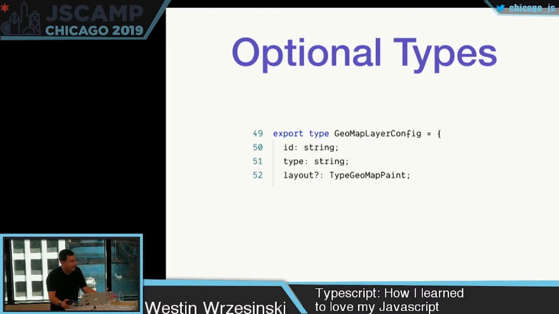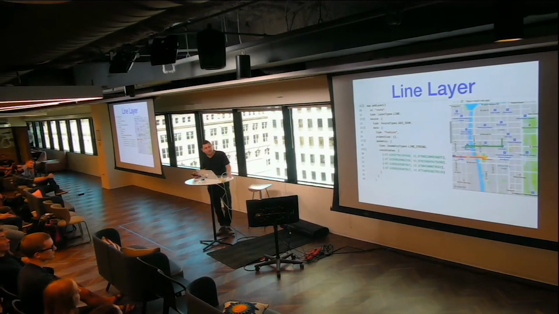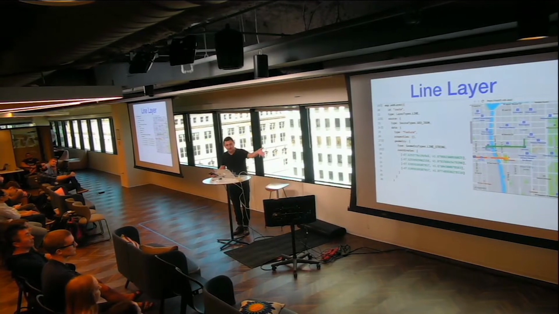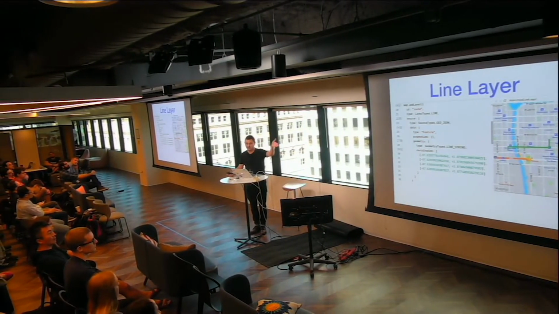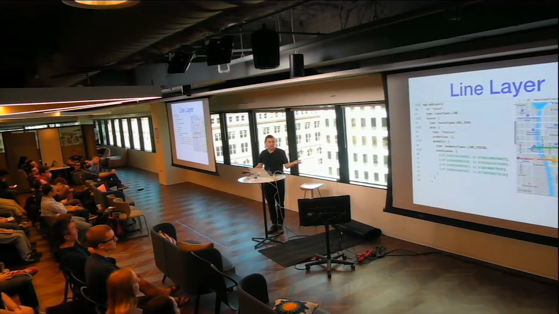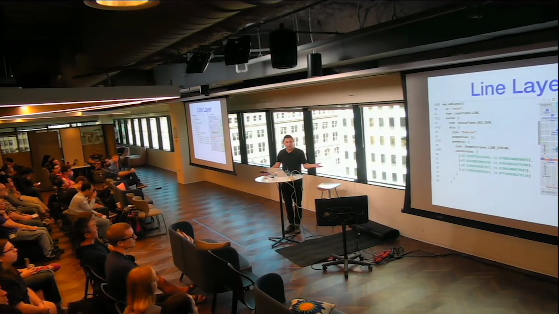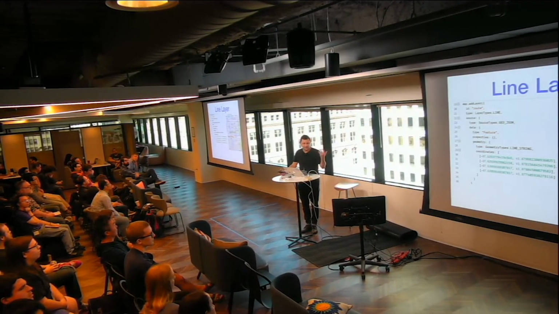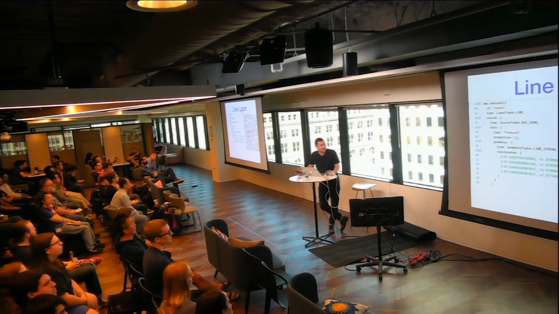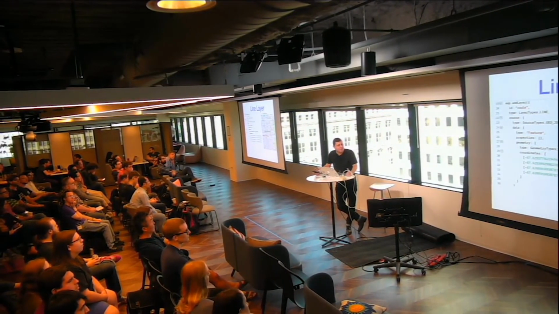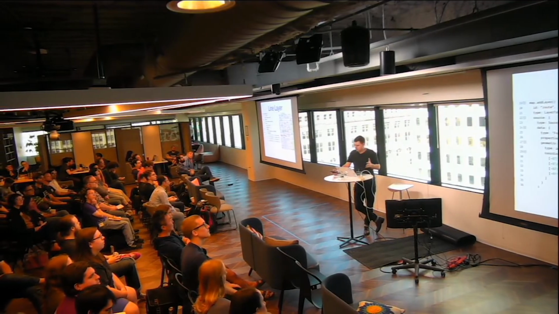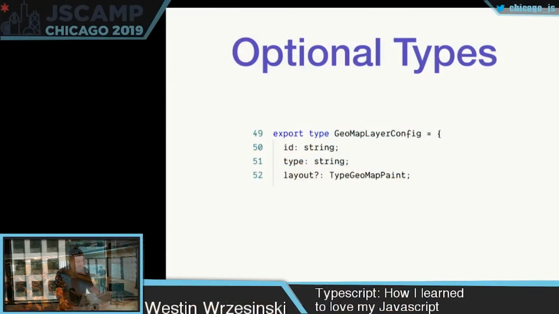So I know from experience that the layout is what will make those caps on the lines rounded. I can pass in a string rounded to that. But you know what? I didn't like the way it looked. So I didn't pass in anything for layout dot line cap or something. I forget the exact parameter or object key. But I can just not pass layout at all because the optional type says it doesn't have to be there. And TypeScript's okay with that. It knows that it didn't have to be there. If I add it, it will type check it, but I don't have to add it at all.